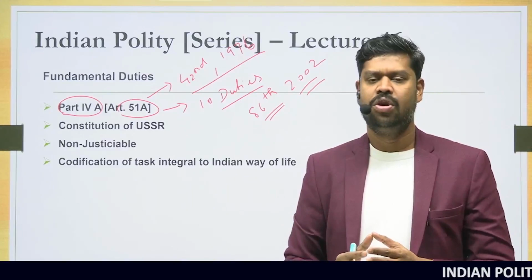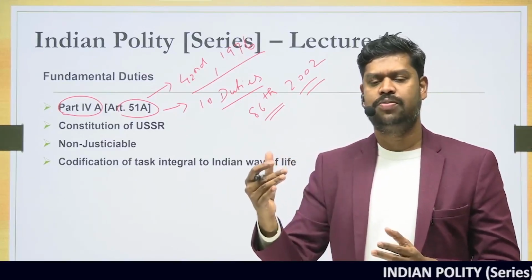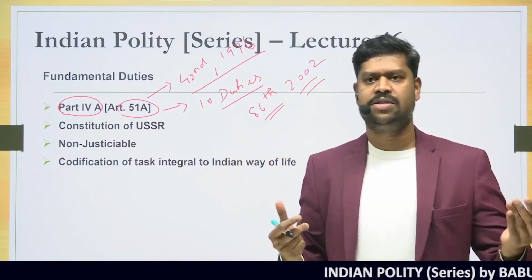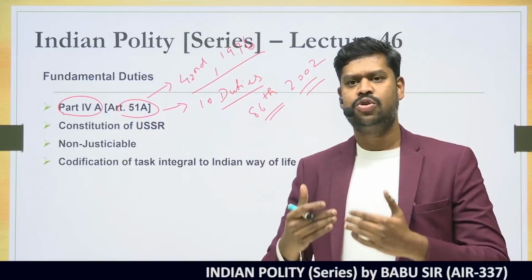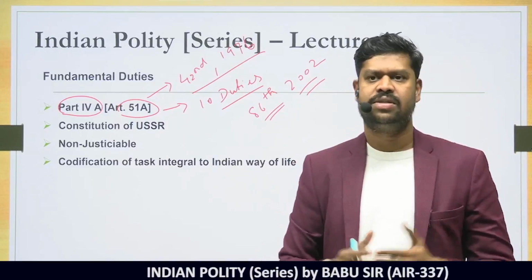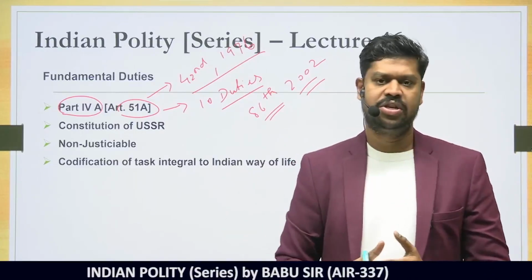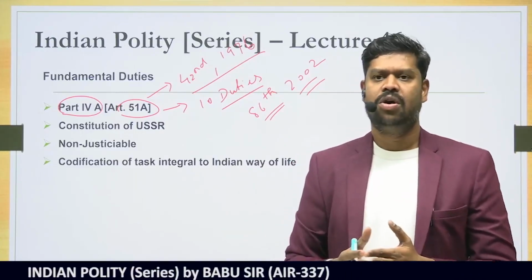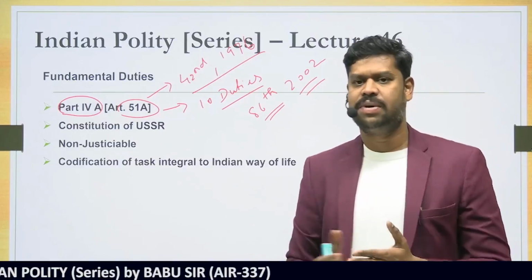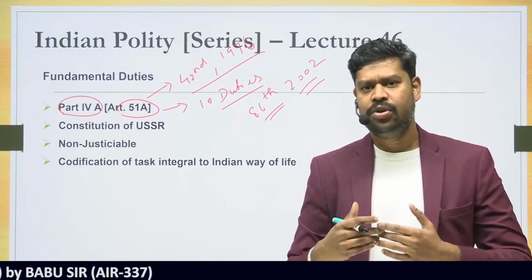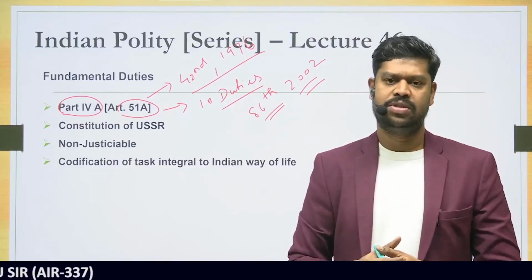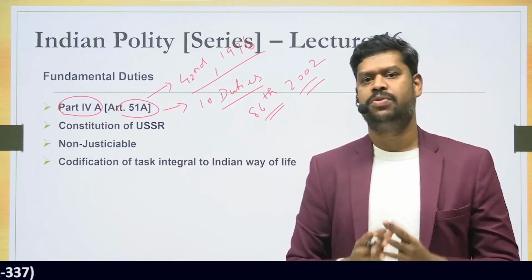On the one hand, the Constitution is protecting the rights of the citizens against the state. That is all fine. But at the same time, as citizens, they should also owe certain duty towards the state. So, for example, respecting the national anthem, national flag, or not damaging the public property, protecting the environment. So, these are all some of the duties probably the citizens should owe towards the state. But however, there is no such provision in the Constitution.